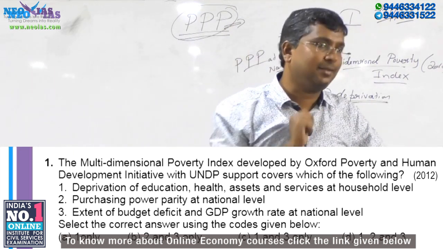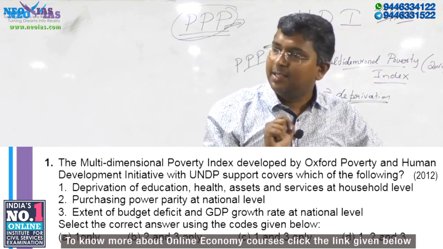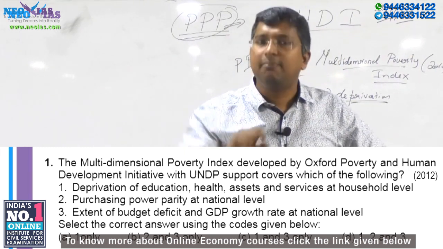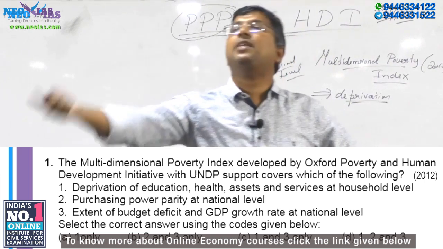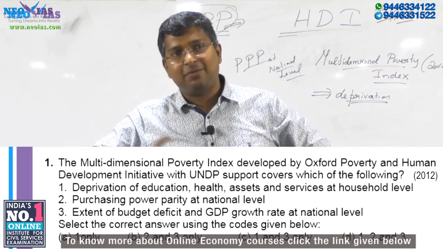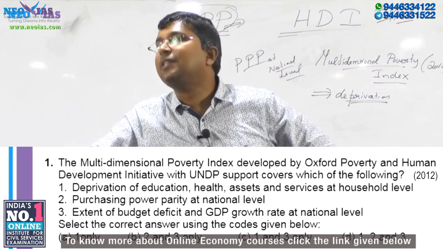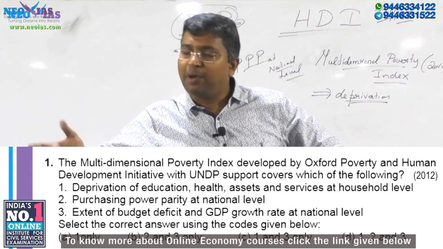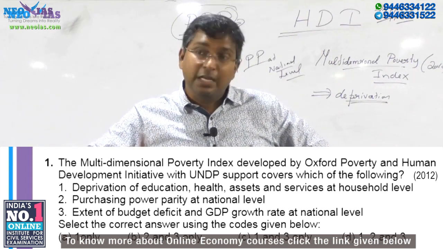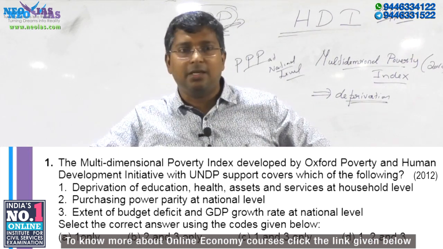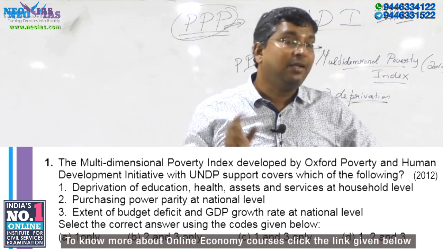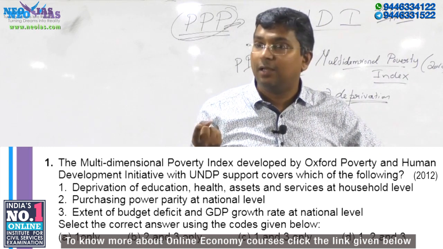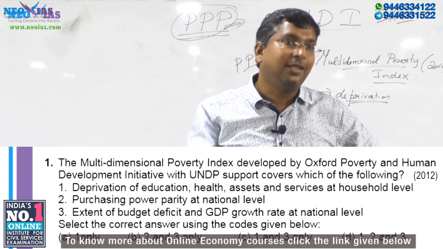The third indicator is gross per capita income, which is calculated based on purchasing power parity, the exchange rate, not purchasing power parity per se. So those students who are not clear with it will have confusion. But that confusion will get over once you know that the third statement is wrong.